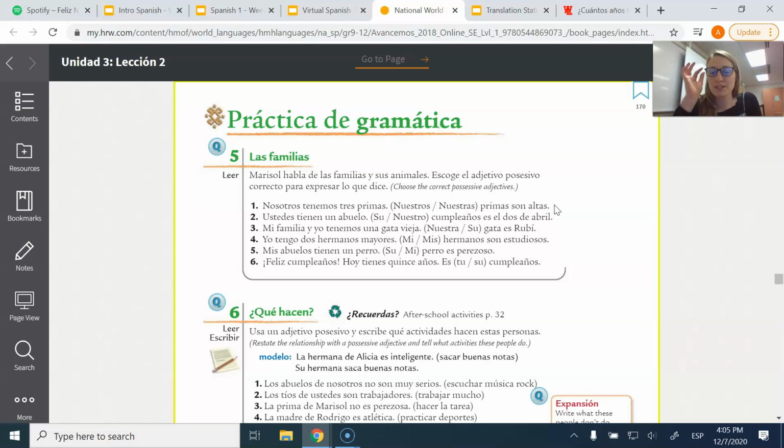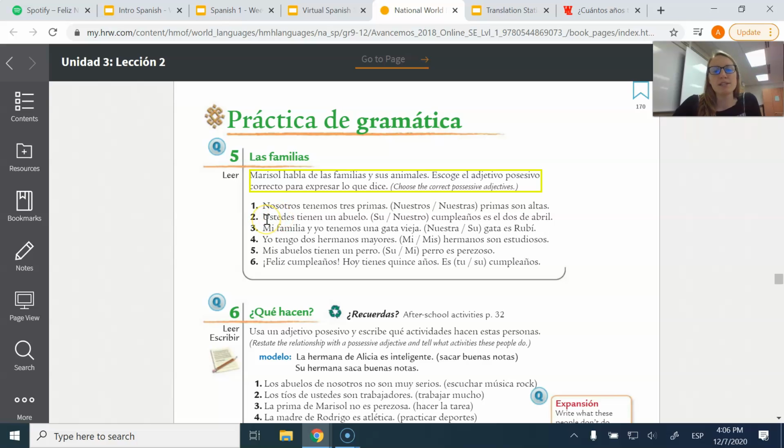So one thing to think through is we're talking about nosotros. However, we need to look at who we are describing, okay? And who we are describing right here is the primas. So we need to match nuestras with primas. See how those match together? So even though nosotros, it looks like there's at least one male in the we that we're talking about, since we're describing only females, we're matching it with that.